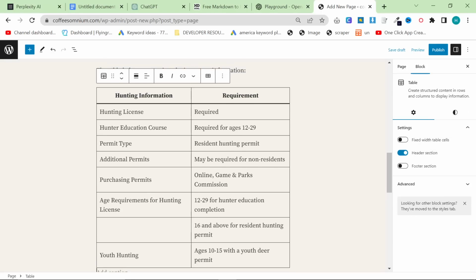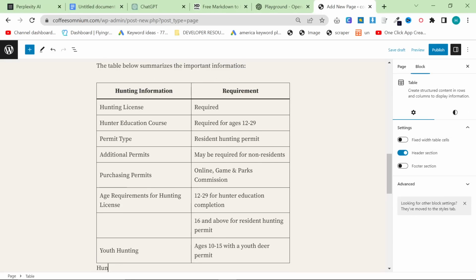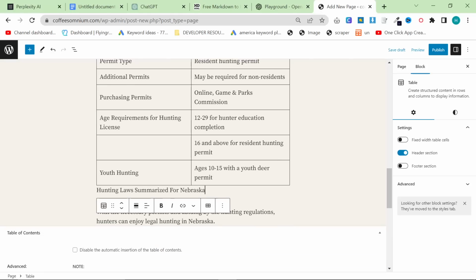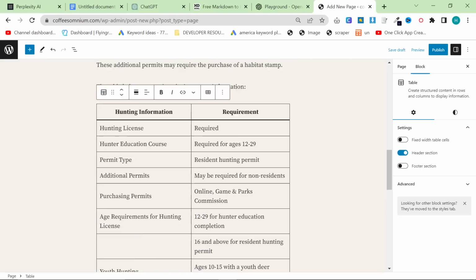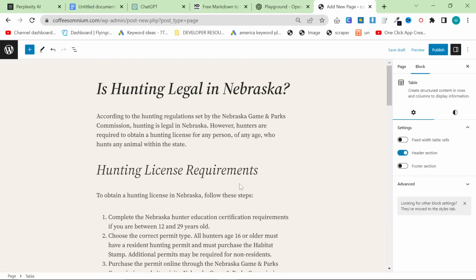I can now write here something like hunting laws summarized for Nebraska. And this is how you can very easily make a lot of content, because there are obviously a lot of states in the US, and this kind of content is just very, very easy and very, very quick to make.